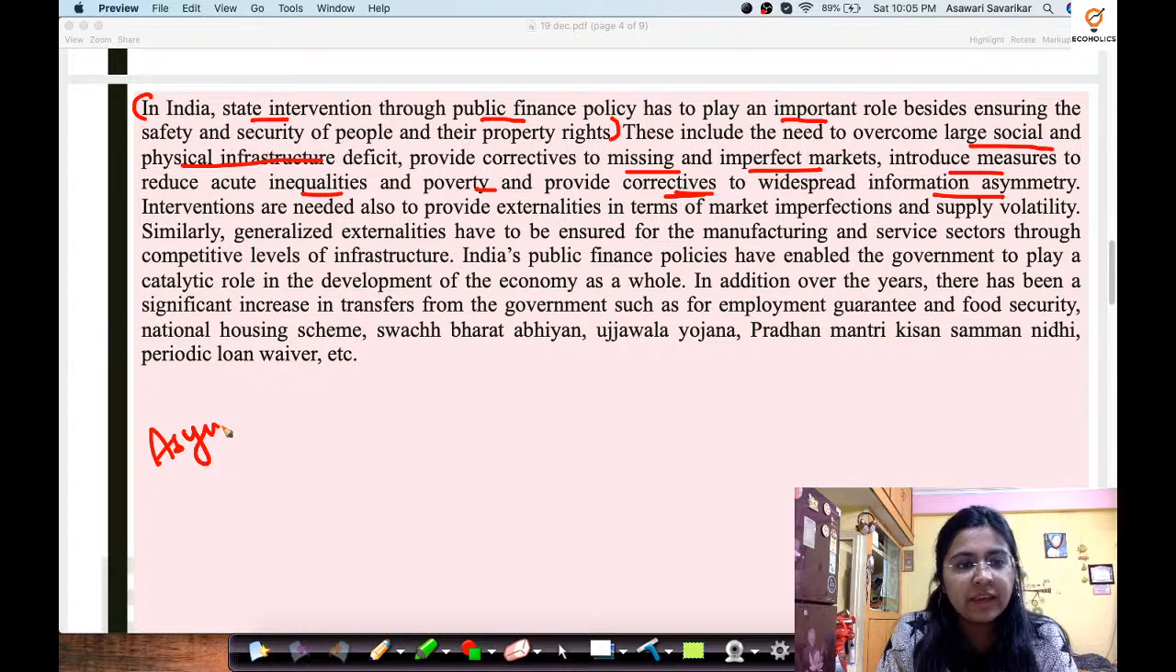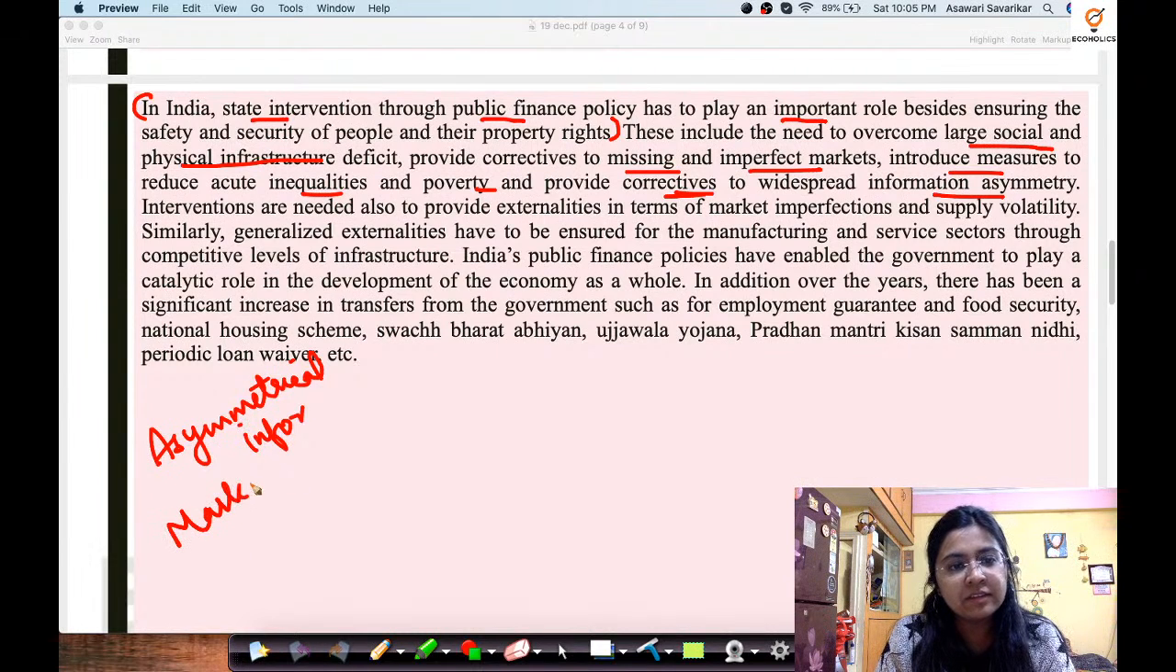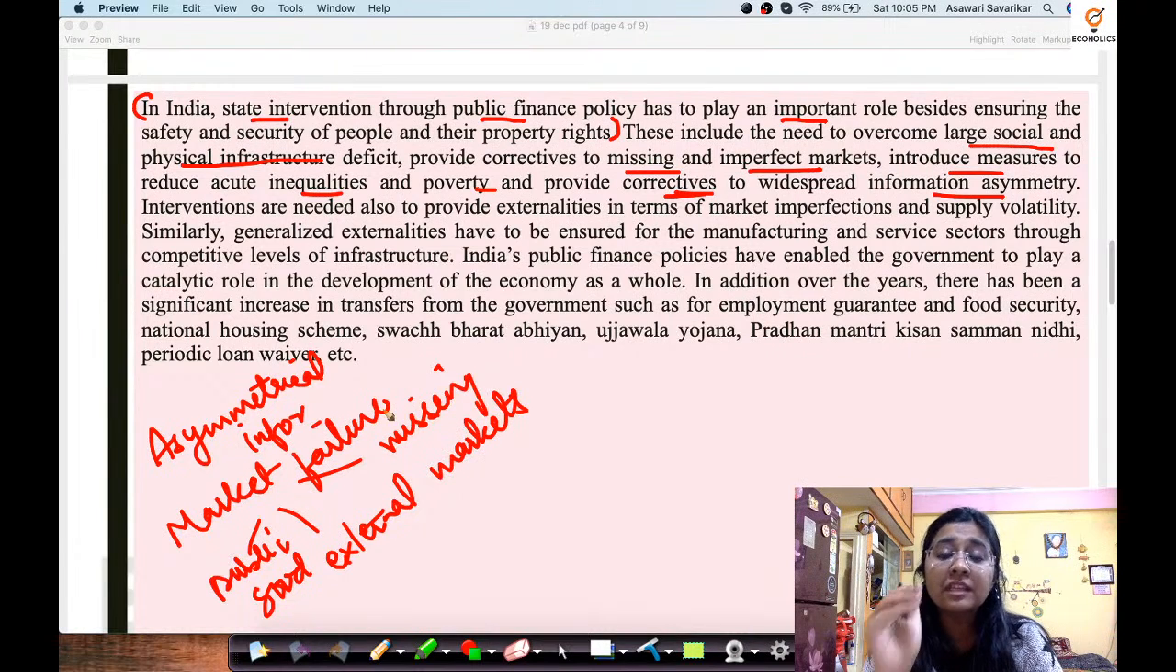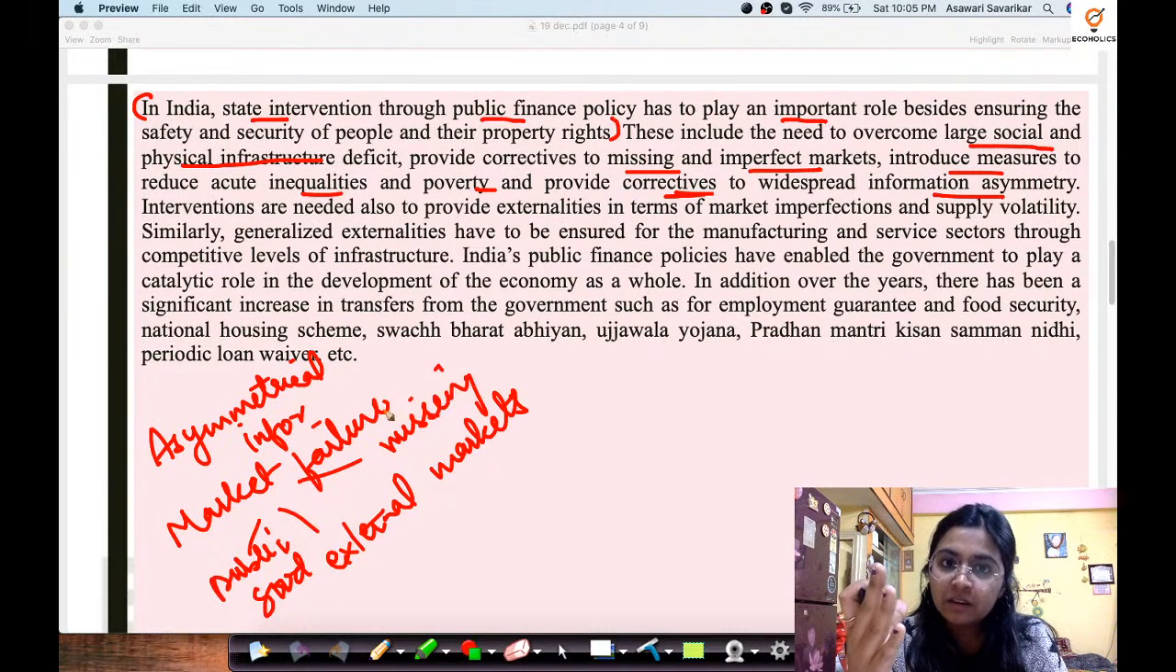See, asymmetrical information. Market failure. Market failure due to what all things? Due to public good, due to externality, due to missing markets. These are directly from the syllabus that you have been provided. So please make sure that you, with wide eyes, look at the syllabus and try to focus on what all things are asked in what all senses.